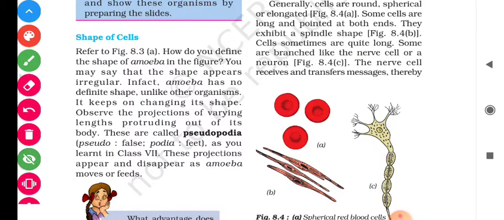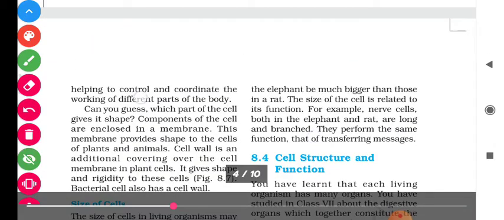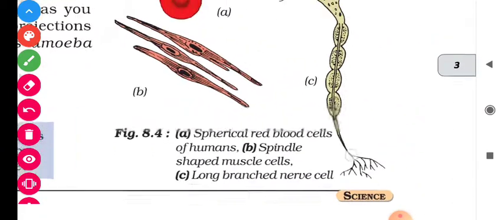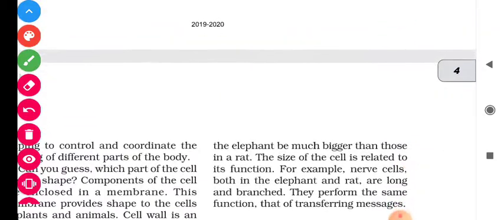Cells are sometimes quite long. Some are branched like the nerve cell or a neuron. The nerve cell receives and transfers messages, thereby helping to control and coordinate the working of different parts of the body. Means student, this large body of the nerve cell helps us to control and coordinate our body functions. Means if we touch a hot object, then we immediately respond to that change. यानी कि हमें जब कोई चीज़ गर्म लगती है तो हम वहाँ से हाथ हटा लेते हैं. तो ये मैसेज ब्रेन तक पहुँचाता कौन है? ये मैसेजेस are transferred by the nerve cells. Okay.